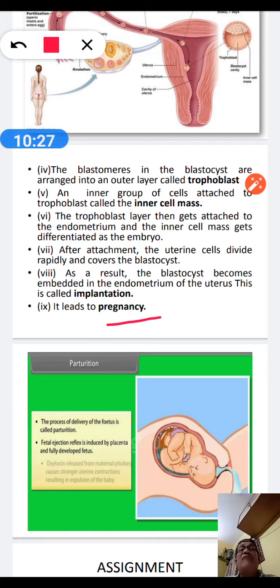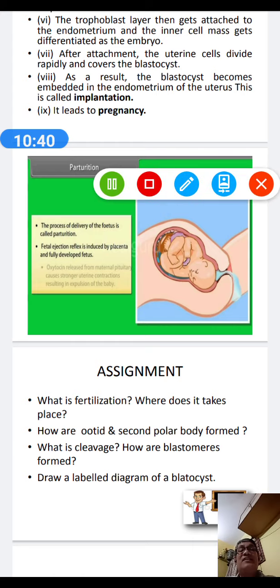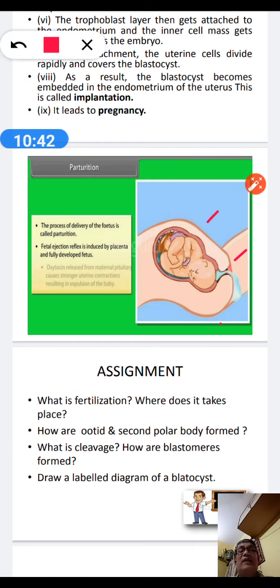So what happens after the pregnancy, I will be discussing in my last class. That will be pregnancy and embryonic development. After pregnancy, here I am showing you how the embryos develop. That will be the topic of the next class.